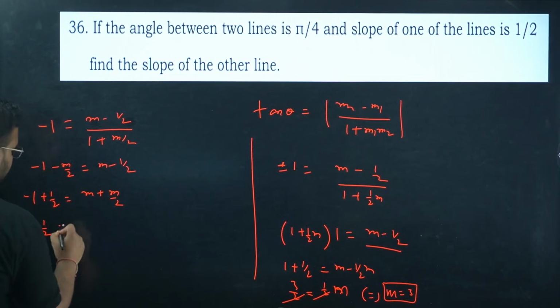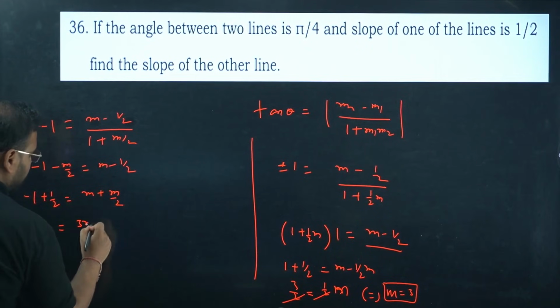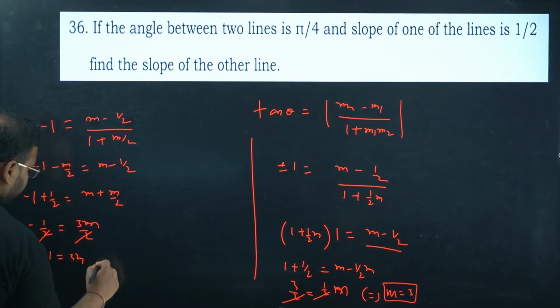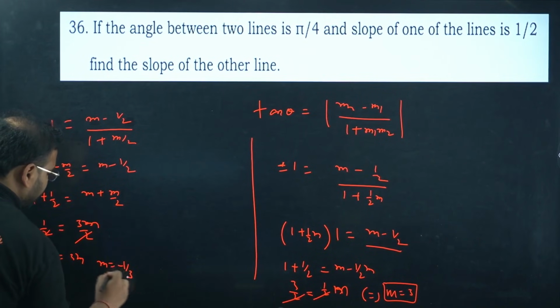Sorry, minus 1 by 2. And over here we'll have 3m by 2. 2 and 2 is cancelled. This is your m value. I get minus 1 equal to 3m. So m value is minus 1 by 3.